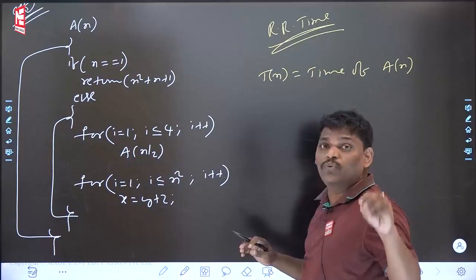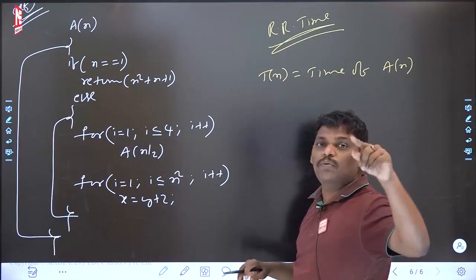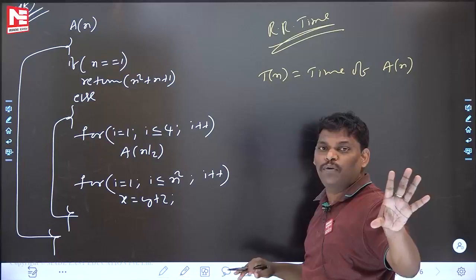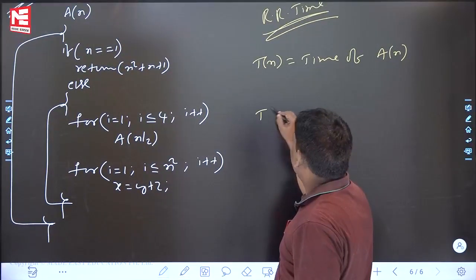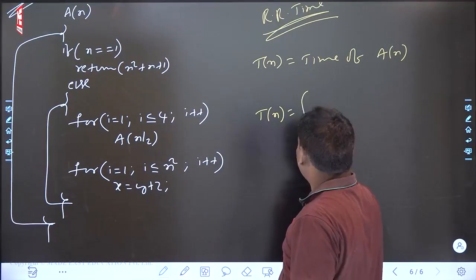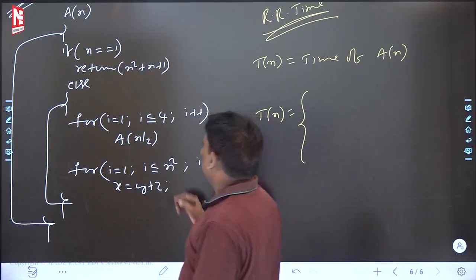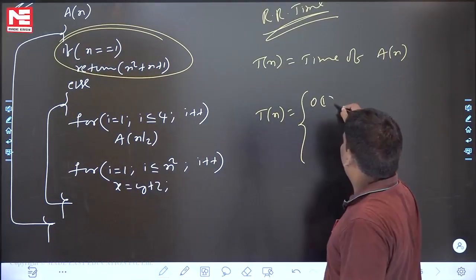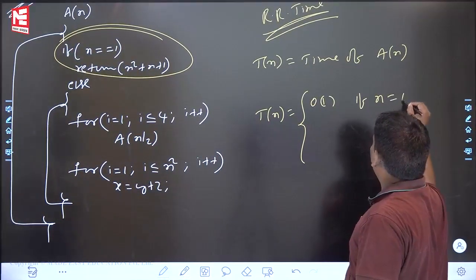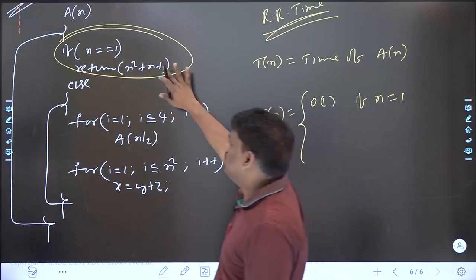In this problem, you may make a small mistake. Please be careful here. See this one. T(n) is equal to... a small mistake you may make. That is the reason I am giving this problem. See this one. If n is equal to 1, that is okay, normal, constant time. This will take constant time.